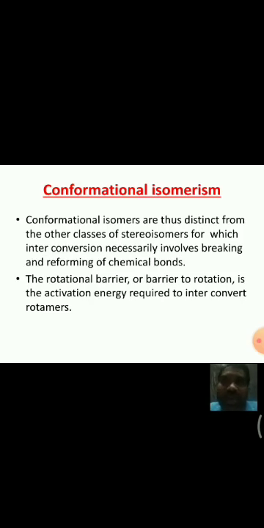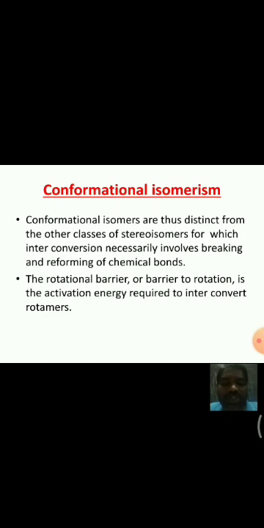There are 4 types of projection formulas. The first one is wedge projection. The second one is Fischer projection. The third one is Sawhorse projection. The fourth one is Newman projection.